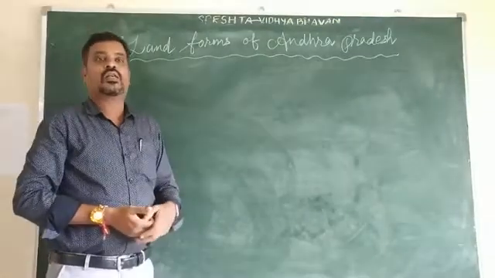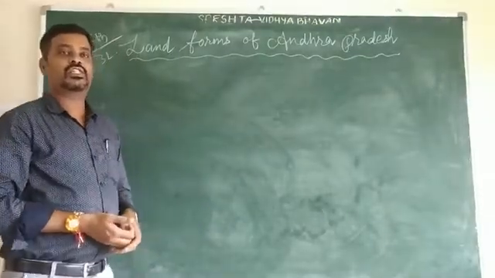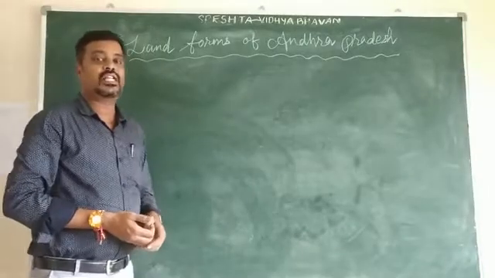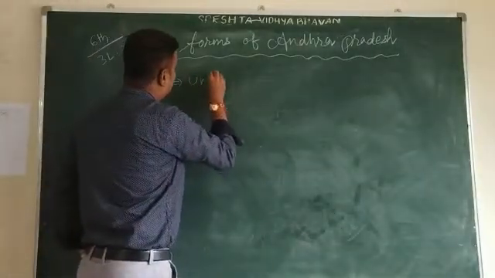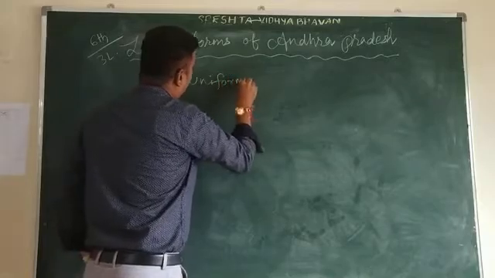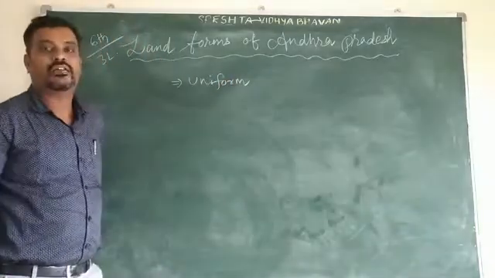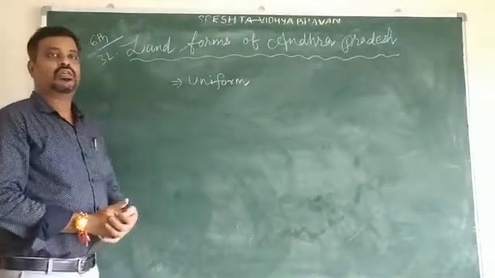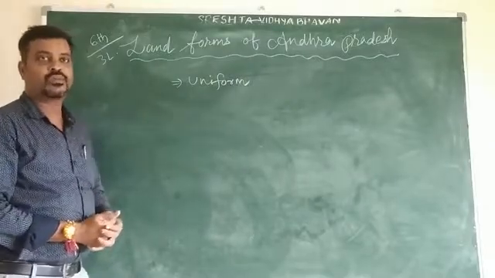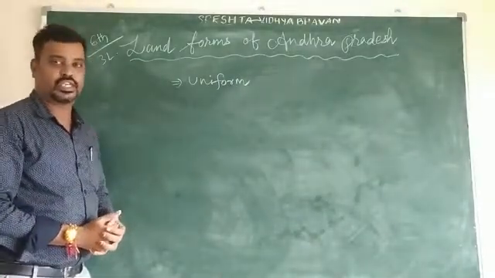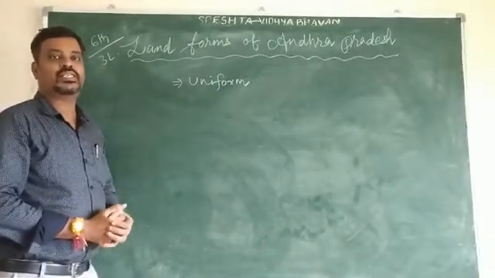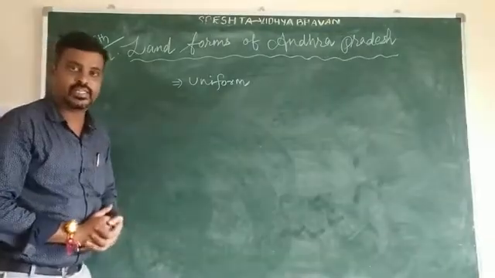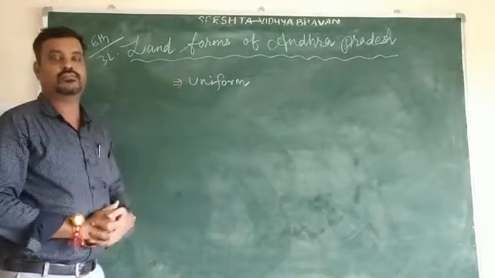So here the land on which we live is not uniform in size, shape and height. In some places it raises high mountains.